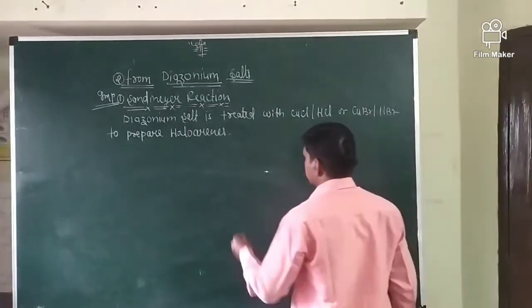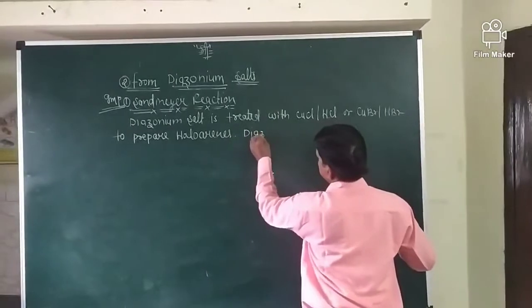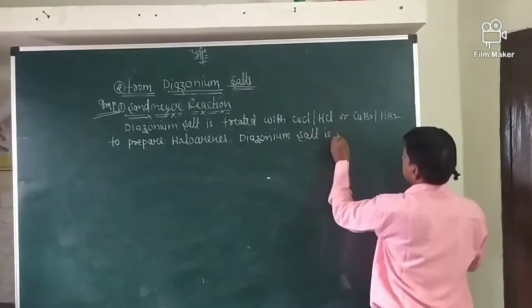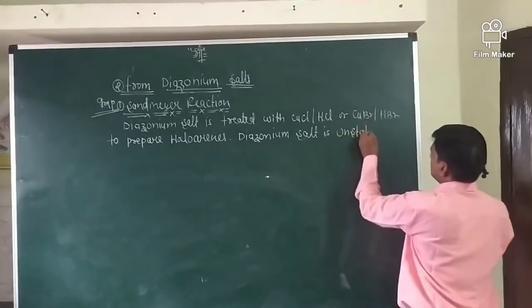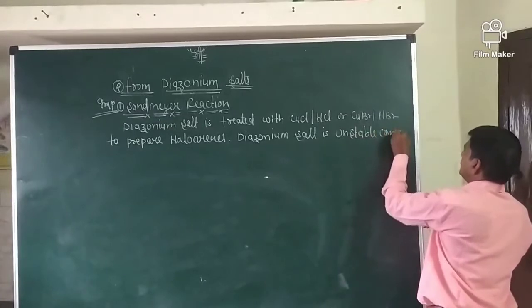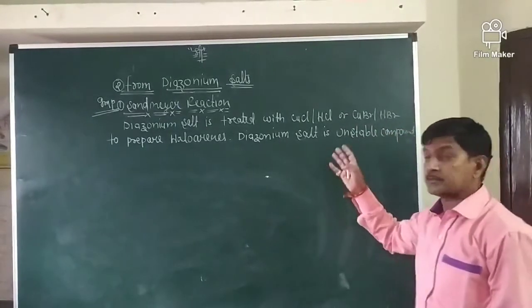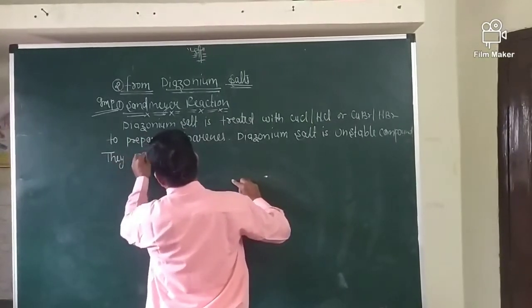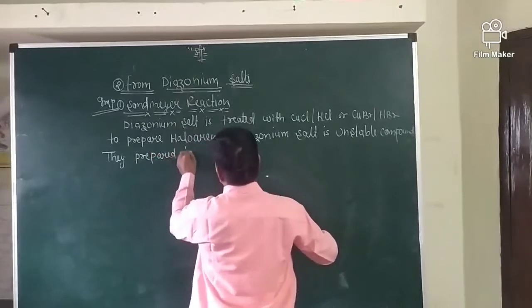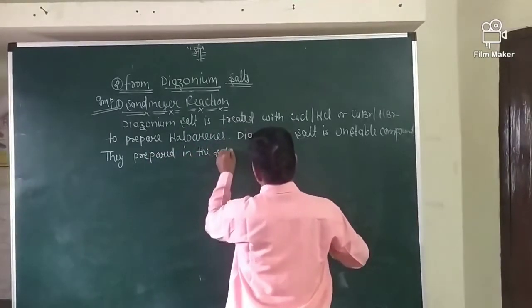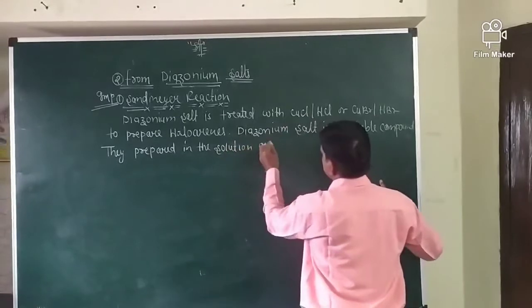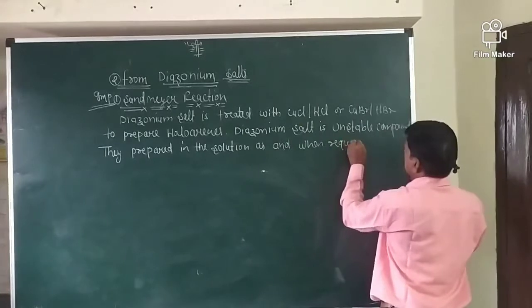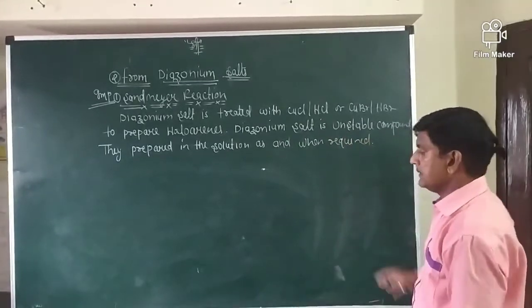Diazonium salt is an unstable compound. They are prepared in solution as and when required.